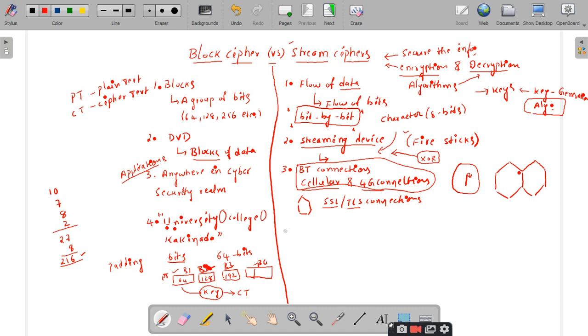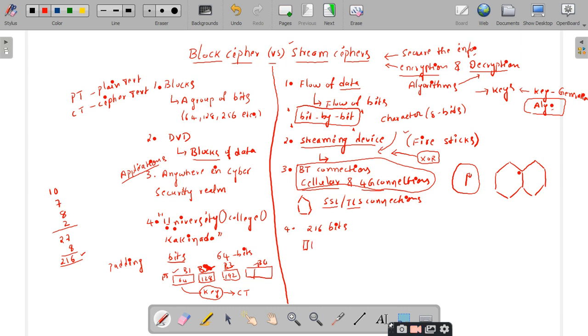But when you consider the same example, "University College Kakinada", under the stream cipher, there are 216 bits. What the stream cipher will do is take the first bit and convert it into ciphertext based upon some operations. Let us not go deep into what stream ciphers do.